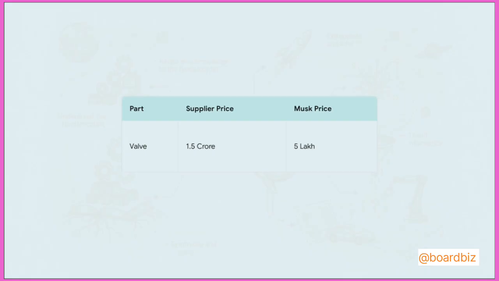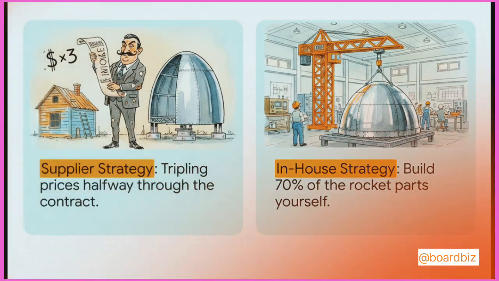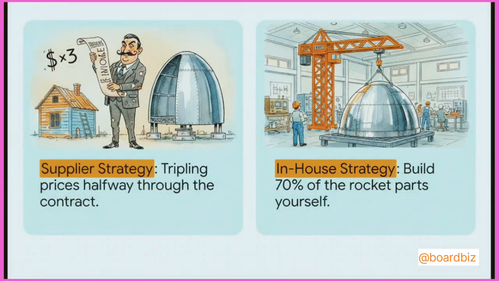Now, the team thought he was losing his mind, but they went out, took parts typically used in a commercial car wash, modified them, and built a perfectly functioning rocket valve for exactly $5,000. And get this, it's still used in SpaceX rockets today. And it didn't stop there. Another supplier sold SpaceX aluminum domes for their fuel tanks, but then suddenly tripled the price halfway through the contract. Musk's engineers compared it to a painter painting half your house for a quoted price and then demanding 3 times more to finish the rest. Well, Musk was infuriated. He declared they would just build the domes themselves. By questioning these requirements and costs, SpaceX totally transformed its strategy. Today, they manufacture a staggering 70% of the rocket components entirely in-house.